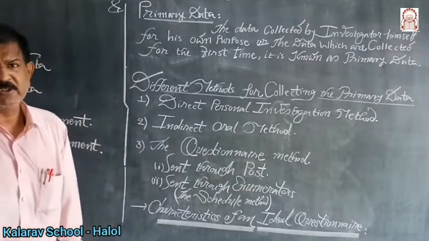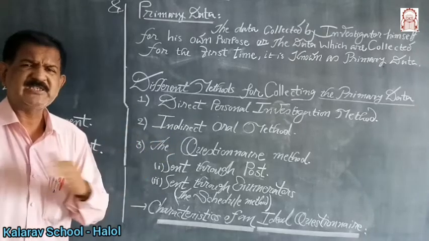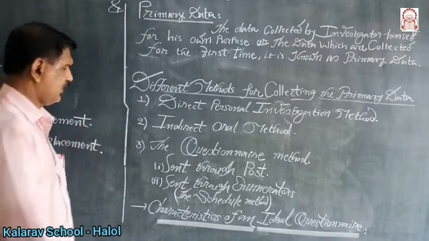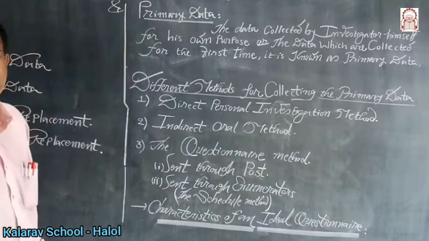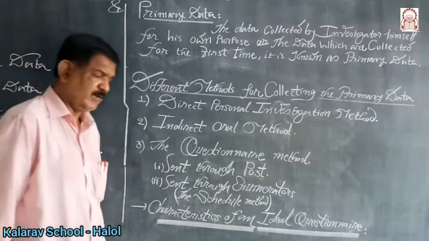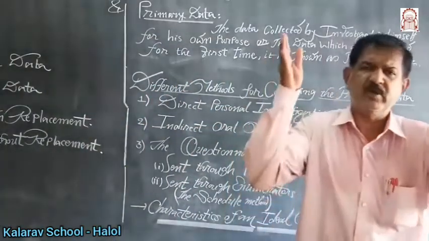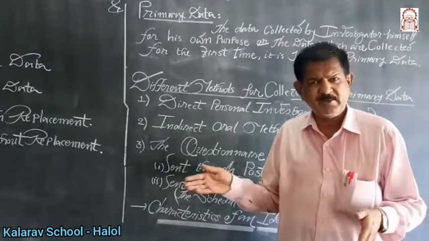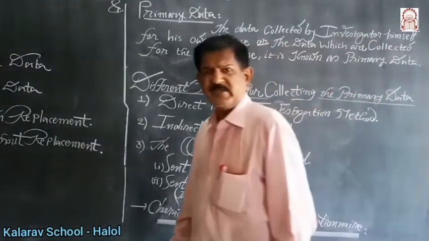The questionnaire method is applied when a wide scope, vast area can be covered. Sent through post means what? A list of questions is printed and posted to the informants. Informants are requested to fill up that particular questionnaire form and send it back to the appointed authority within the given time limit.